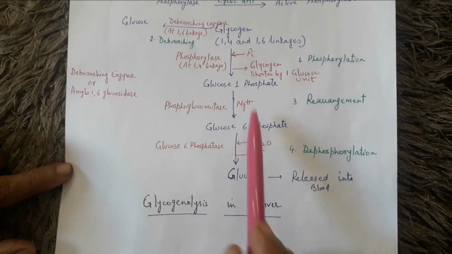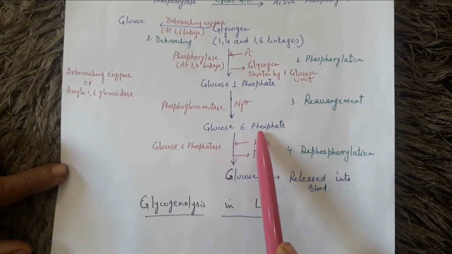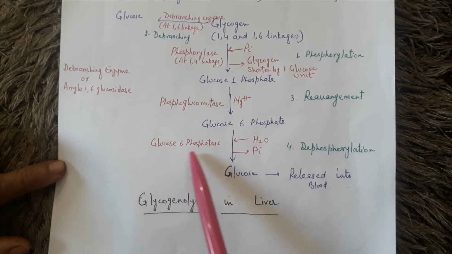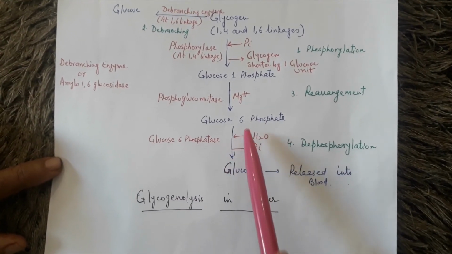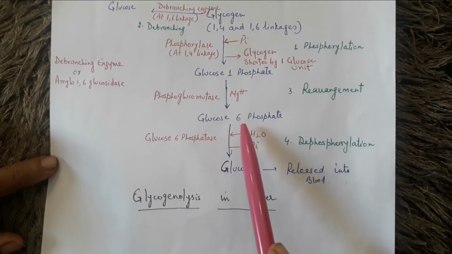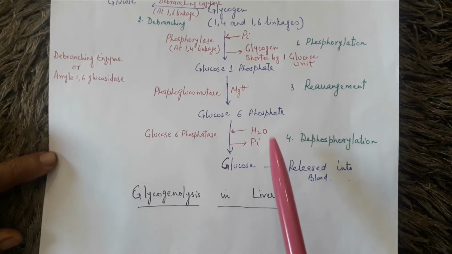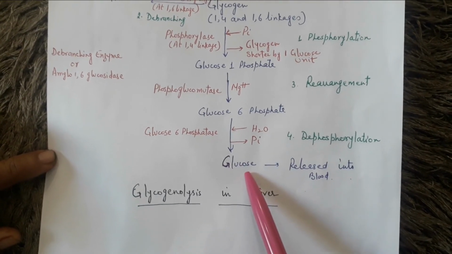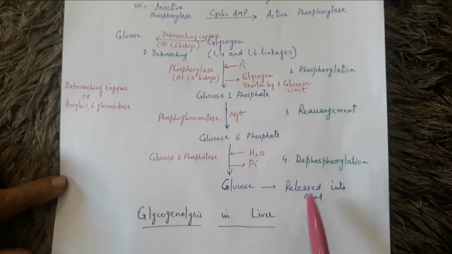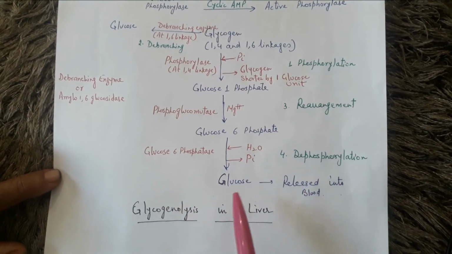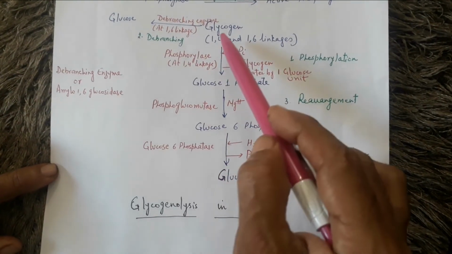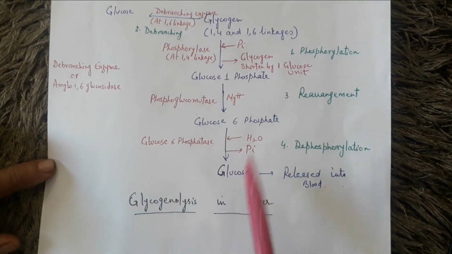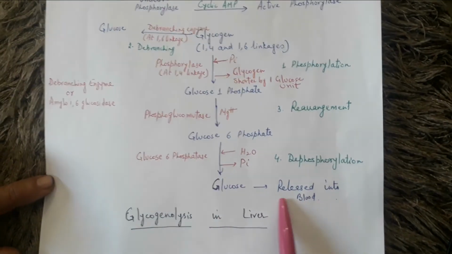So simply, glycogen forms glucose 6-phosphate, whereas in the liver, due to the presence of glucose 6-phosphatase, this last step takes place and glucose 6-phosphate removes its phosphate and changes into glucose, and it is released into the blood. So the conversion of glycogen into glucose by breaking alpha 1,4 and alpha 1,6 linkages is known as glycogenolysis.